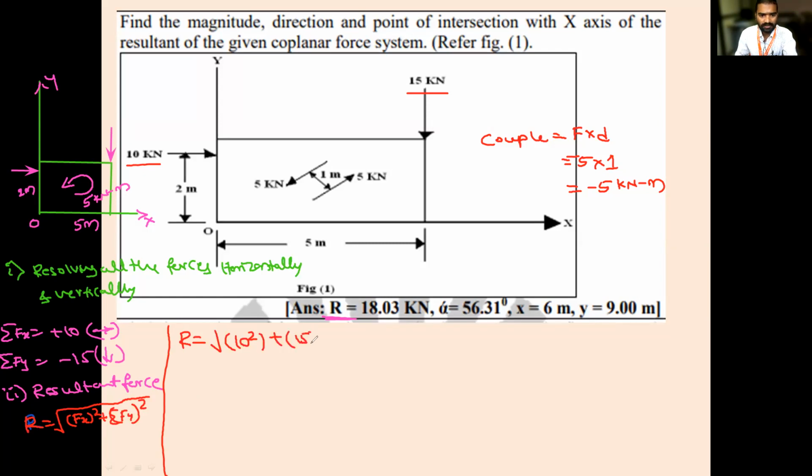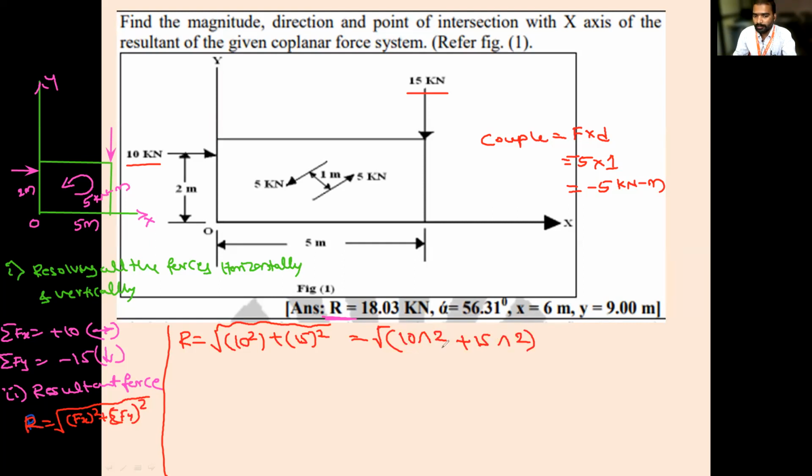In your calculator, you have to first press the square root button, then put the bracket. Then 10, and there is a cap option. Press 2, which means 10 square. Again plus 15, again the cap, press 2. Then you have to close this bracket. Then only you will get a correct answer.